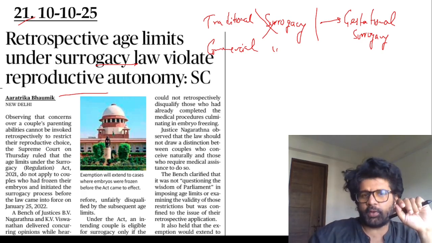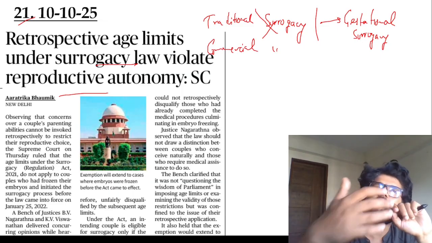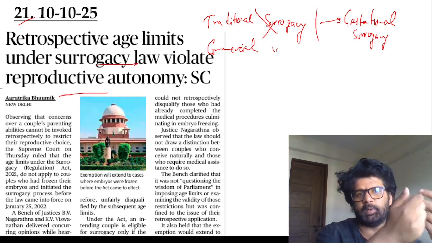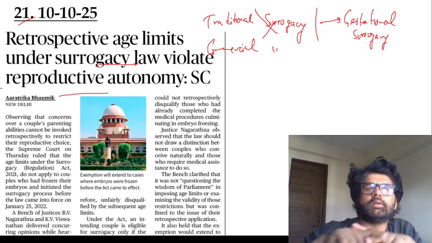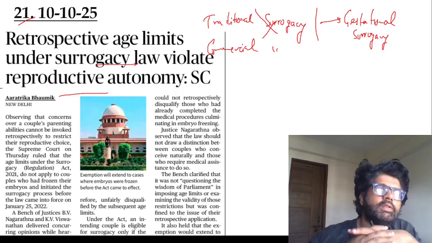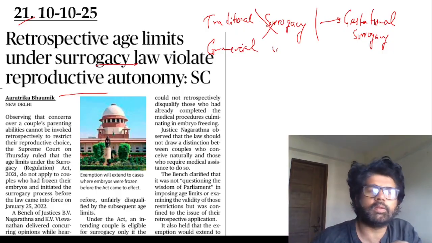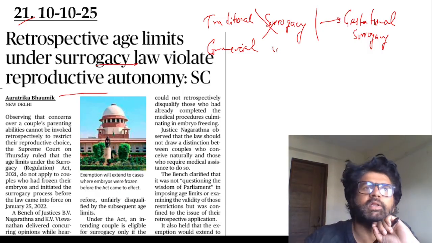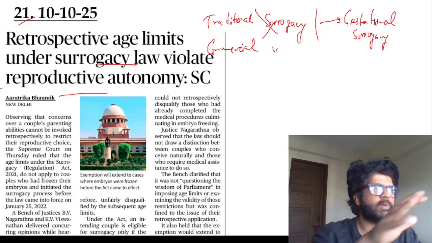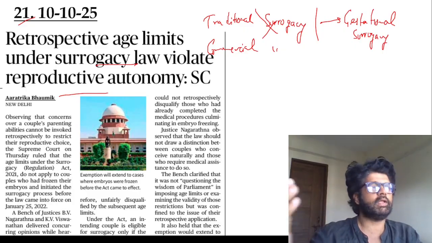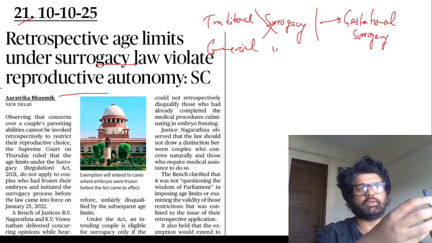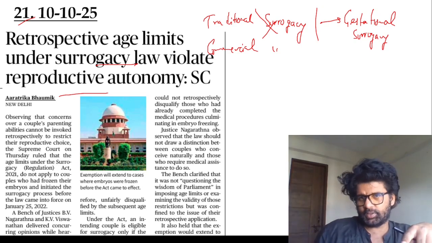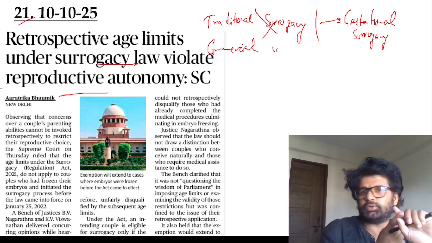She's carrying the embryo within her body, and she's also giving the eggs. The eggs and the sperm are fertilized in vitro, they become an embryo, and then the embryo is planted inside the surrogate's body. So in traditional surrogacy, the surrogate is also the mother. In gestational surrogacy, that does not happen. Sperm comes from the father, egg comes from the mother. In vitro fertilization is done, they become an embryo, and then the embryo is planted inside the surrogate, who just carries the embryo. So she's not actually the mother.